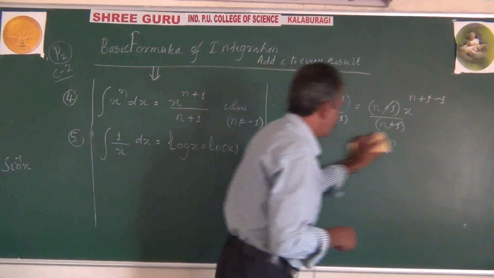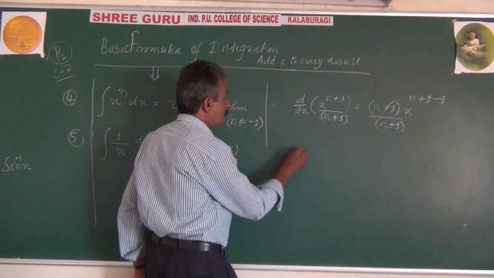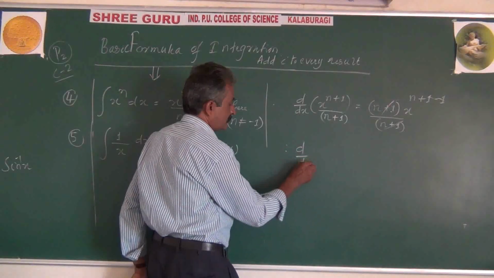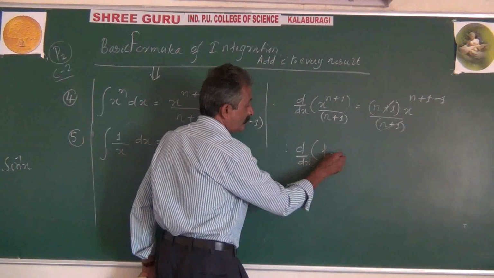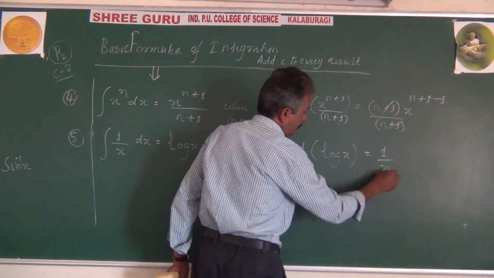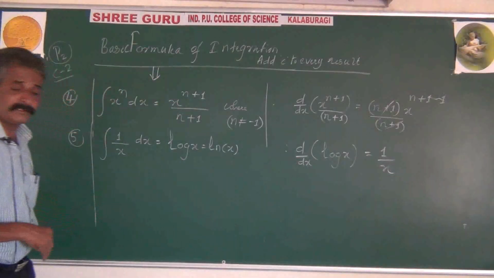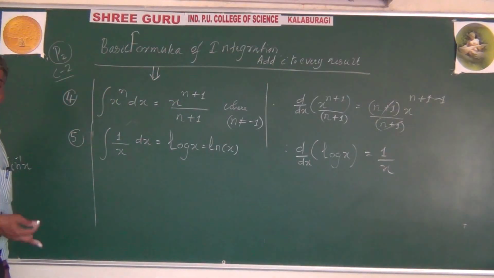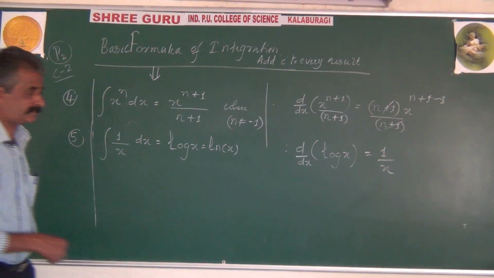The reason is that the derivative of log x is found as 1 divided by x. Now reversely, the integration of 1 by x will be equal to log x. That's obvious.